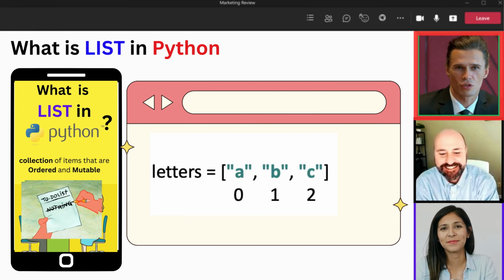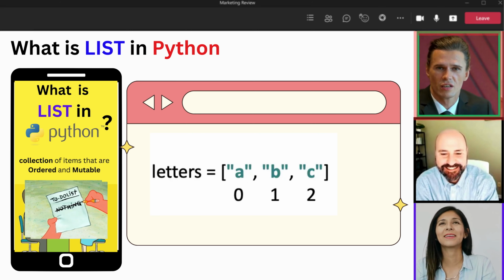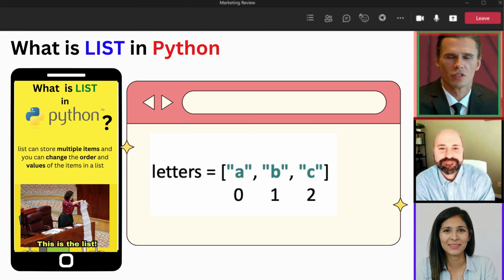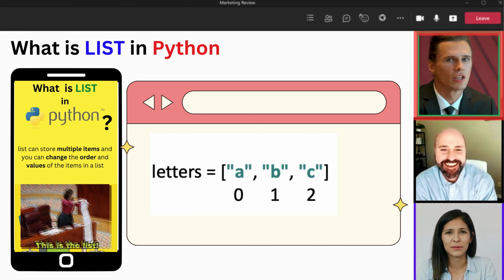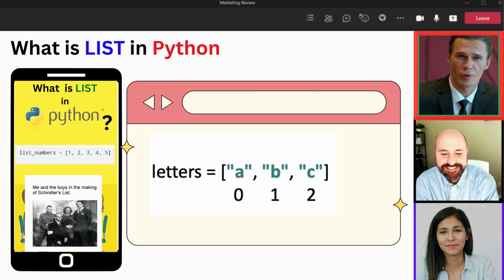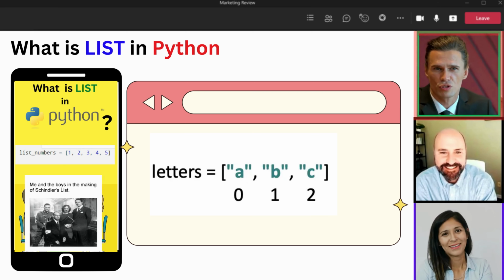What is list in Python? A list is a collection of items that are ordered and mutable. In other words, a list can store multiple items and you can change the order and values of the items in a list. For example, here is the example of creating list. Square brackets in Python denote a list and elements separated by comma.